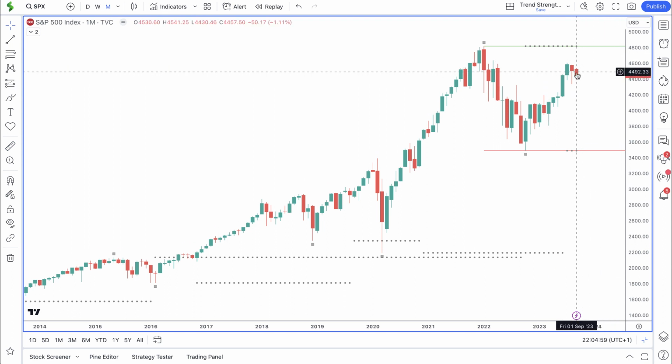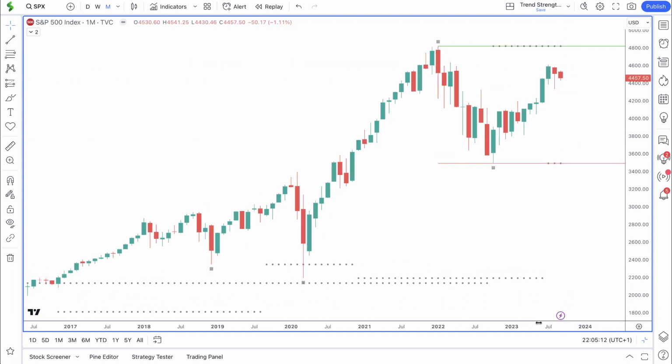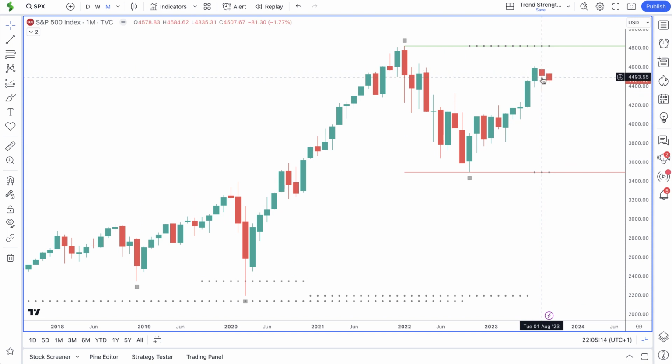If we look at this month's candle, we are seeing a bearish move right now, and prior to that we were seeing some bullish momentum. All the way through to July, price moved up, but then we had the reversal candle in August. During the month of August, there was a big bearish candle on display, but the buyers were able to push price up and it closed as a reversal candle. But we are still seeing weakness this month, so we may continue to see a pullback before we see a continuation towards the all-time high.